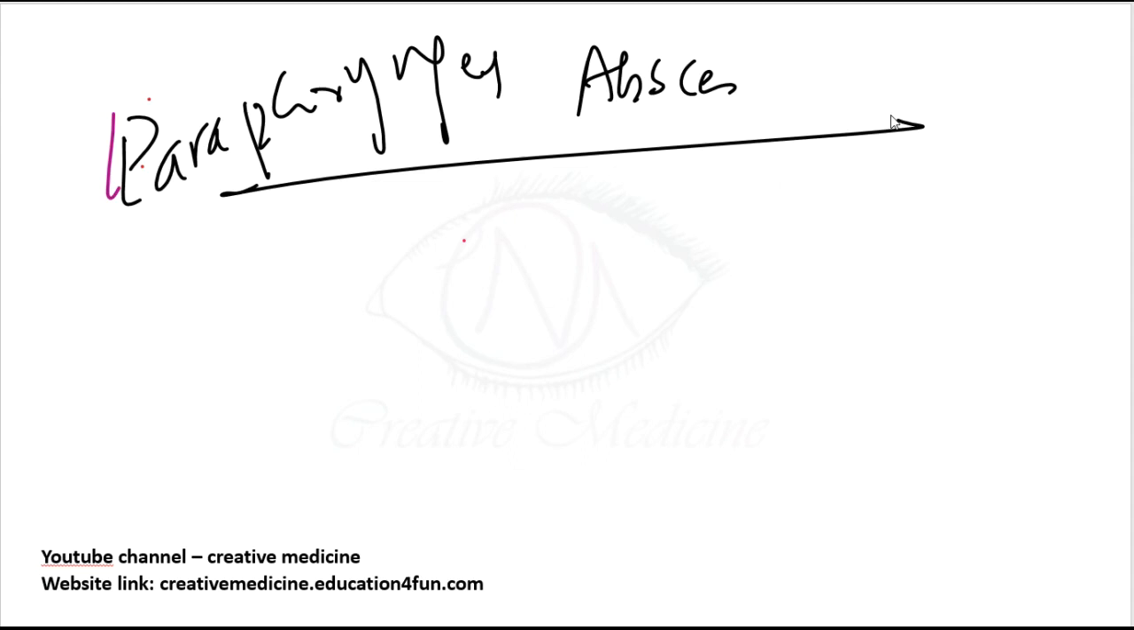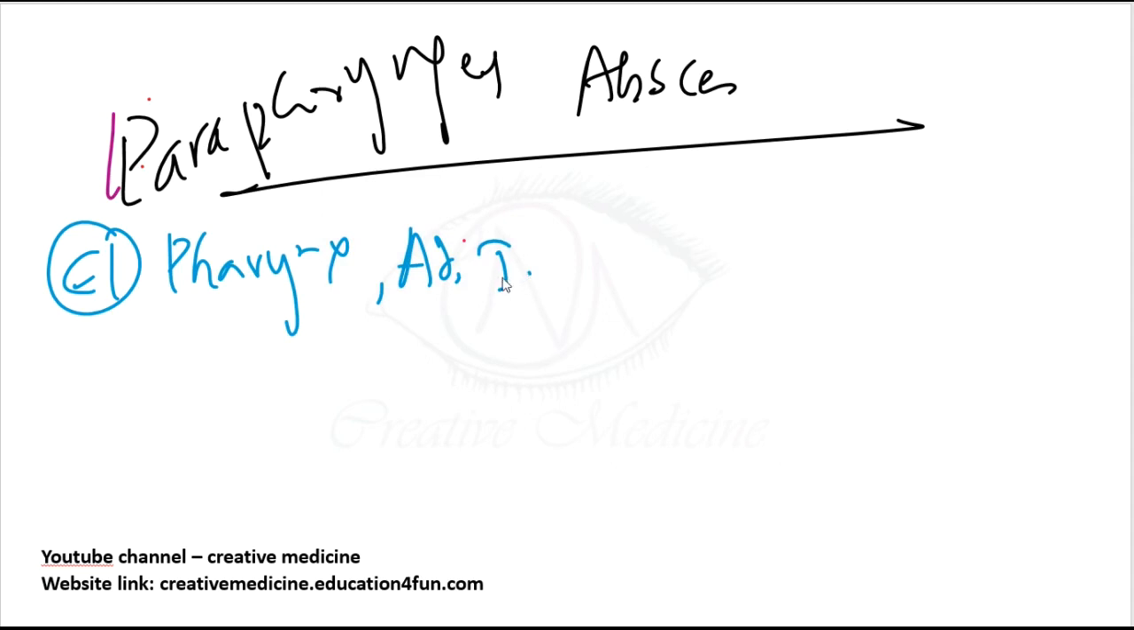Here, if you see the etiology of parapharyngeal abscess, it occurs due to the pharynx, it can occur due to the adenoids, or due to tonsil infection, or it can be from the teeth. Dental infection or extraction of the lower third molar teeth will result in parapharyngeal abscess in 40% of the cases.